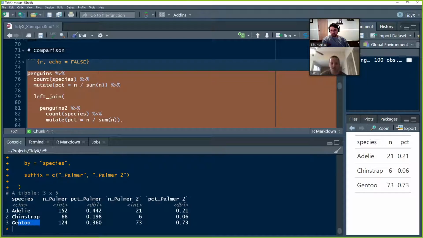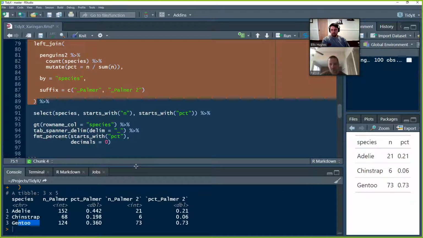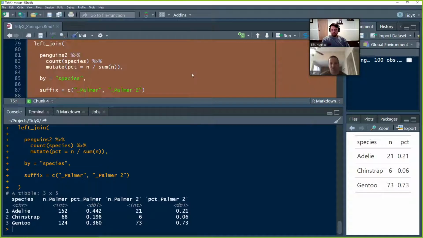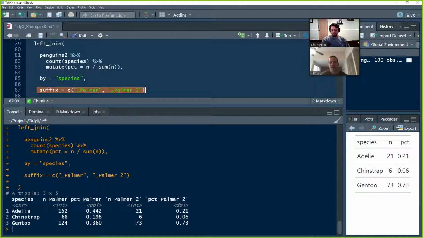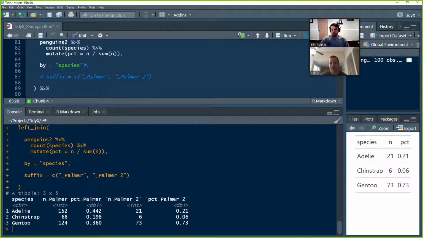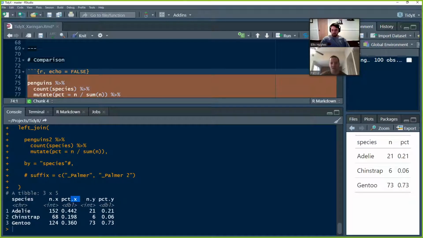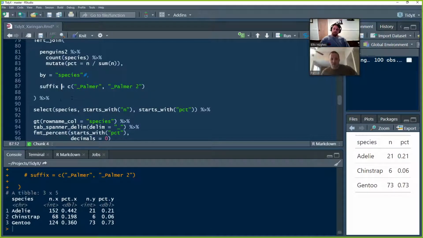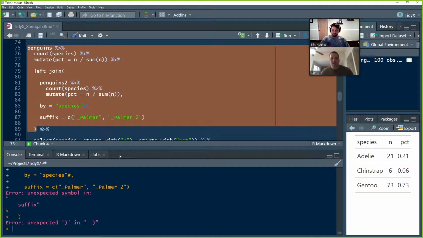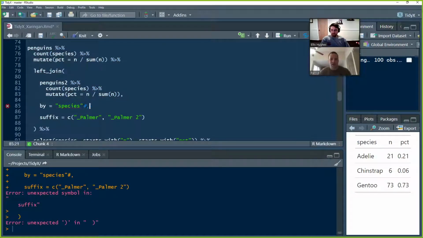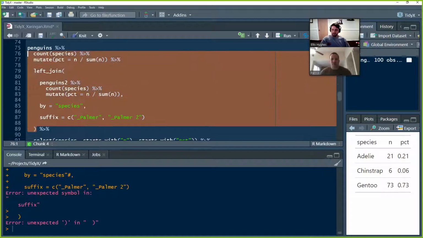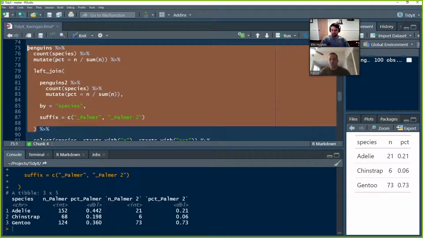And that's what gives us those joined data sets. And the suffix there is specified. If you didn't specify the suffix, it's just going to tell you .x and .y. Basically what that means is the X data frame and the Y data frame. So in this case, the Penguins data frame and then the Y data frame would be Penguins 2. That obviously isn't very descriptive. It's not very helpful to someone reading it. So supplying that suffix, I think you have a hashtag. There we go. Supplying that suffix allows us to have a bit of a nicer read of the data